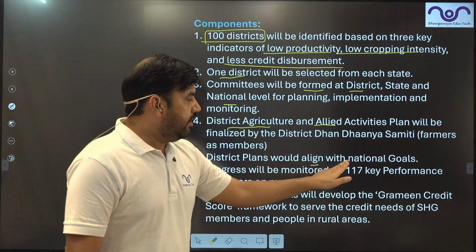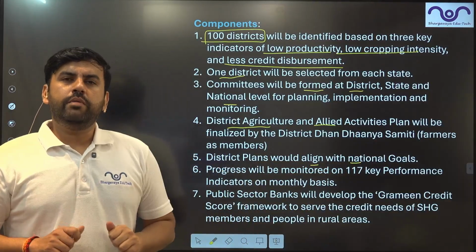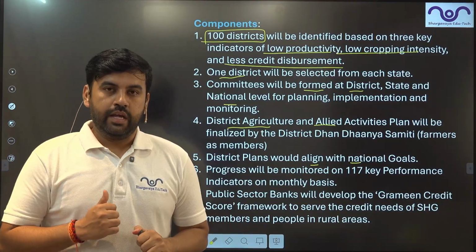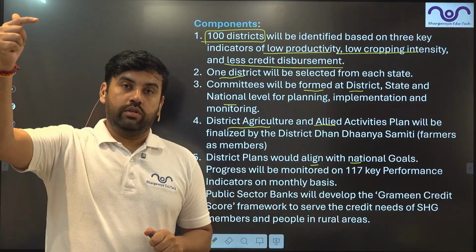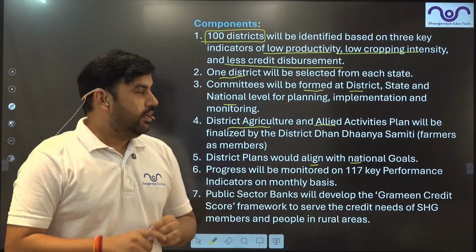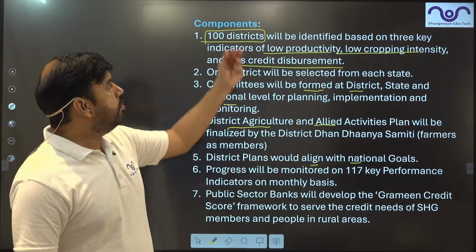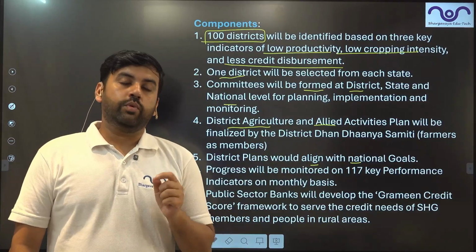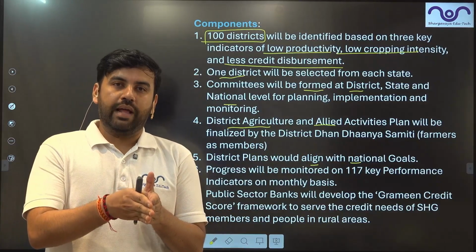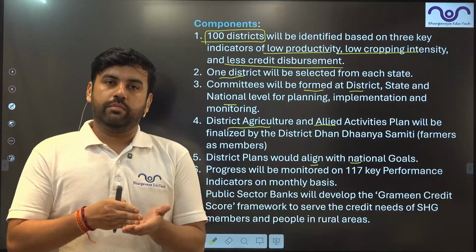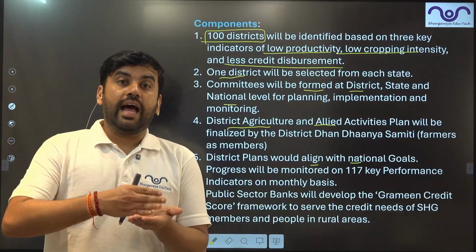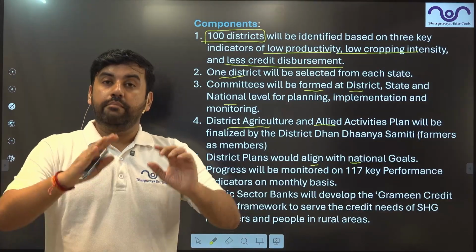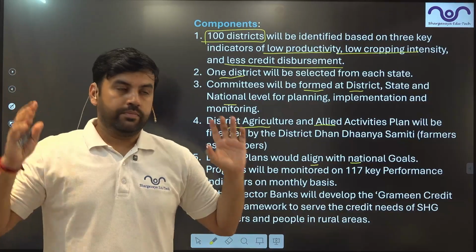District plans will align with the national goals. For instance, the Government of India under the National Food Security Mission is aspiring to increase pulses production. That is the national goal: increase pulses production. But at the district level, let's say out of 100, 20 districts are the ones which are producing pulses. In those 20 districts, government will provide a different plan, including consultation of the farmers. And those plans will align with the national goal of increasing pulses. So the planning process starts from the grassroots level, but it is aligned with the national goals.